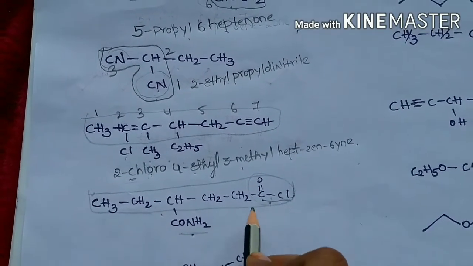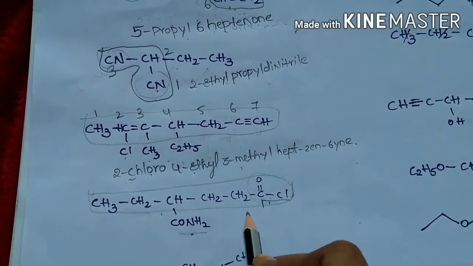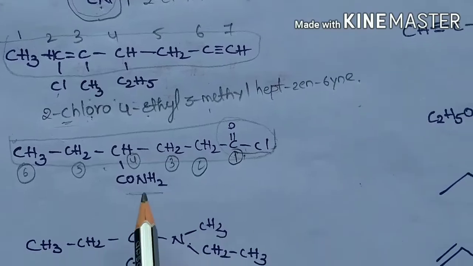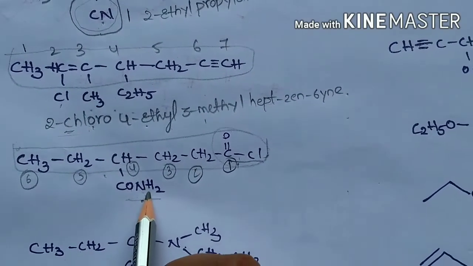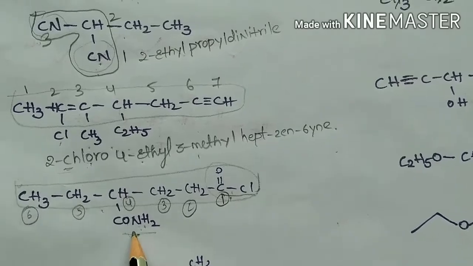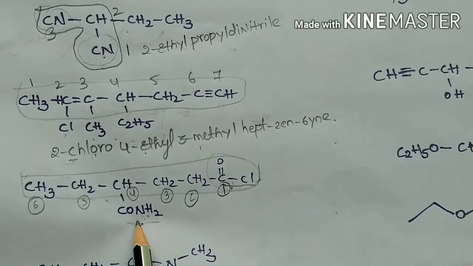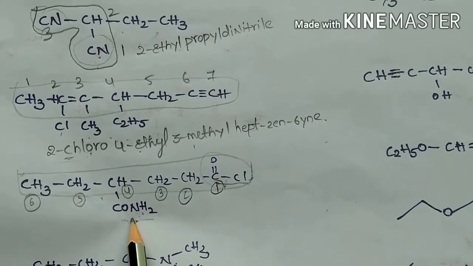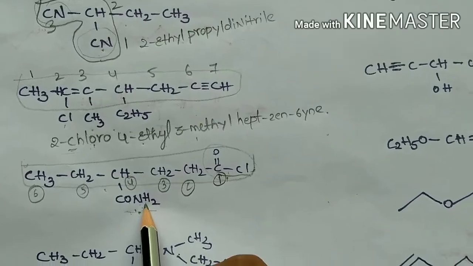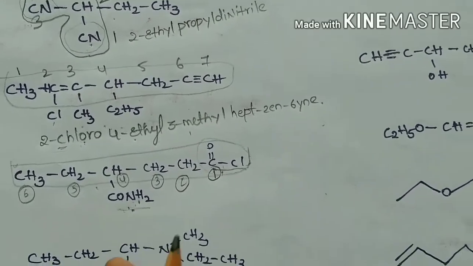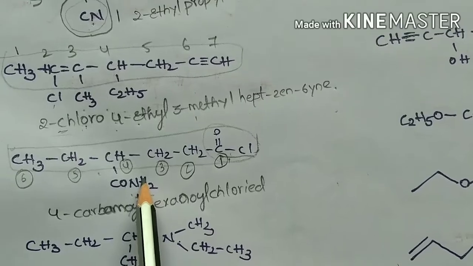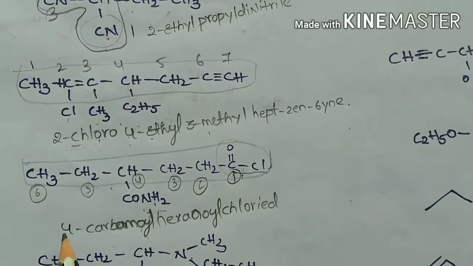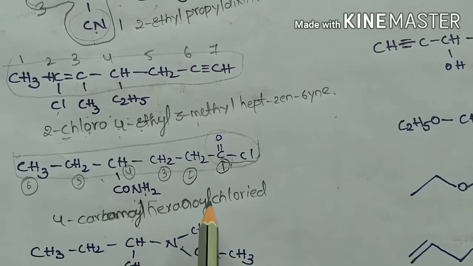Now let's start numbering. Since the amide acts as a secondary functional group, instead of using a primary suffix we must use a secondary prefix. The secondary prefix of amide is carbamoyl, so this compound is named 4-carbamoyl hexanoyl chloride.